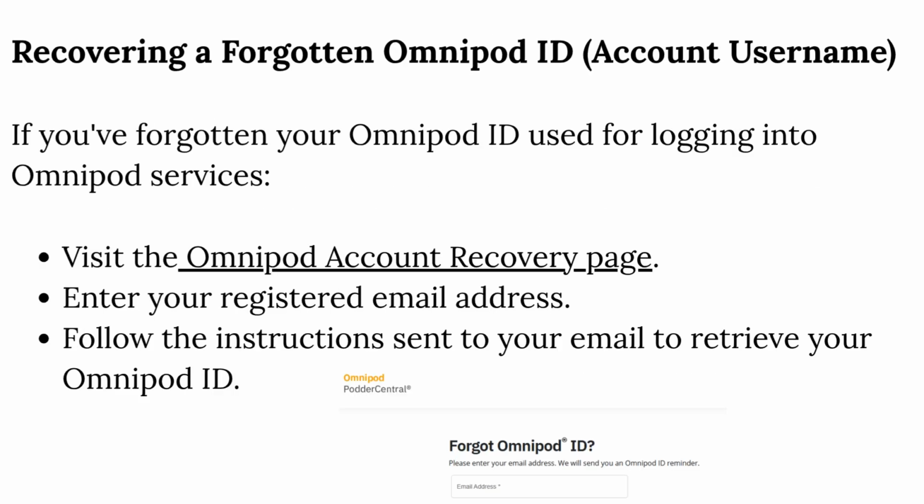Recovering a forgotten Omnipod ID account username. If you've forgotten your Omnipod ID used for logging into Omnipod services, visit the Omnipod account recovery page. Enter your registered email address. Follow the instructions sent to your email to retrieve your Omnipod ID.